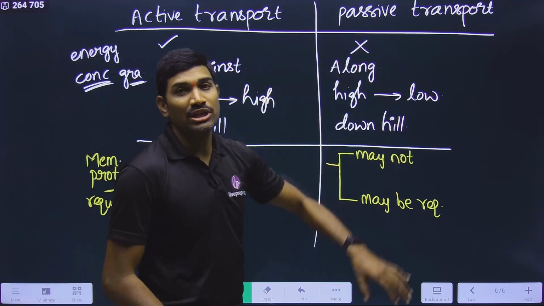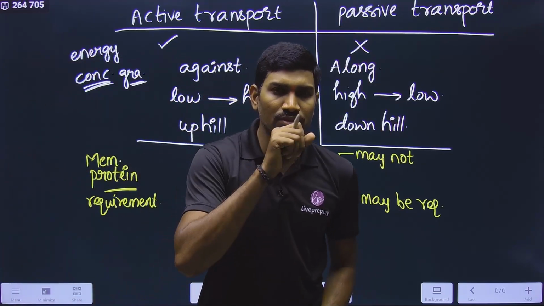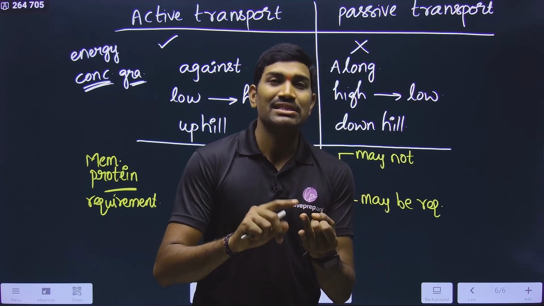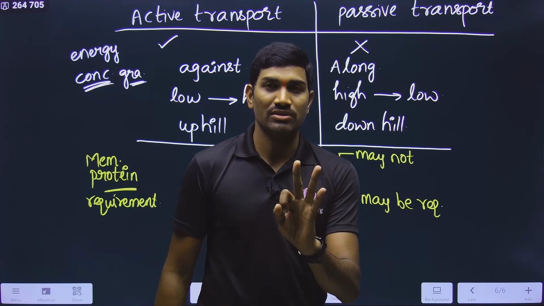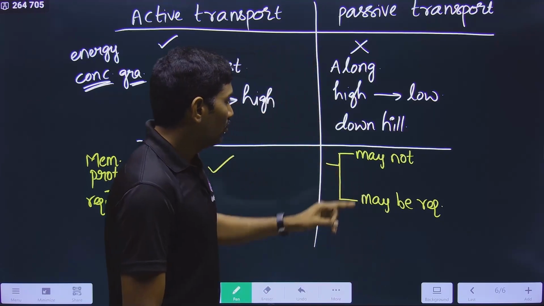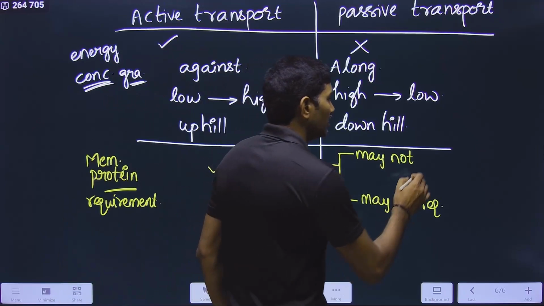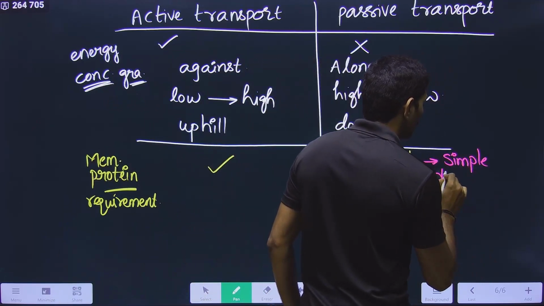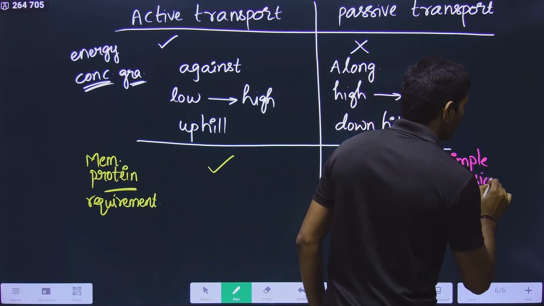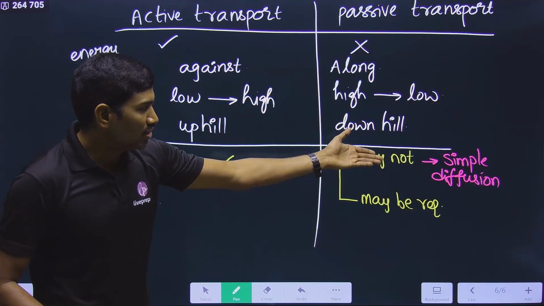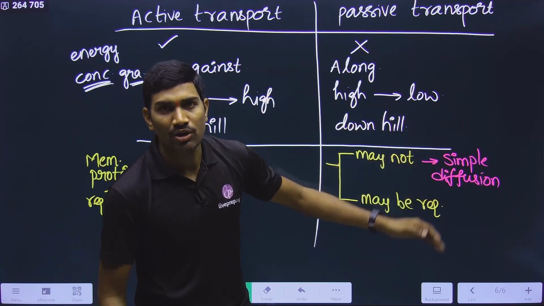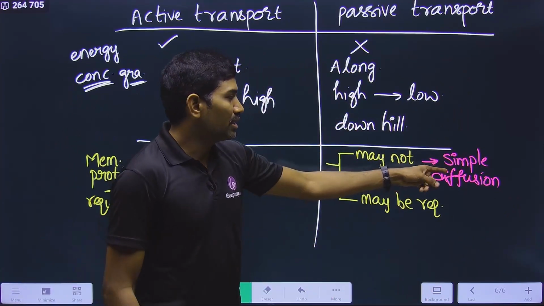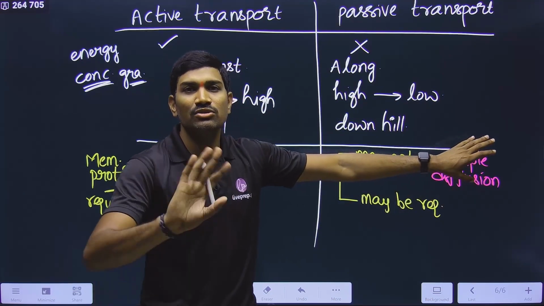Because passive transport is of different types. What are these types? Simple diffusion, facilitated diffusion, and osmosis. These are the three things. Now, where is a membrane protein not required? In the case of simple diffusion. These neutral, hydrophobic molecules can simply move across the plasma membrane. They don't require any membrane protein. So in this way, here membrane protein is not required.